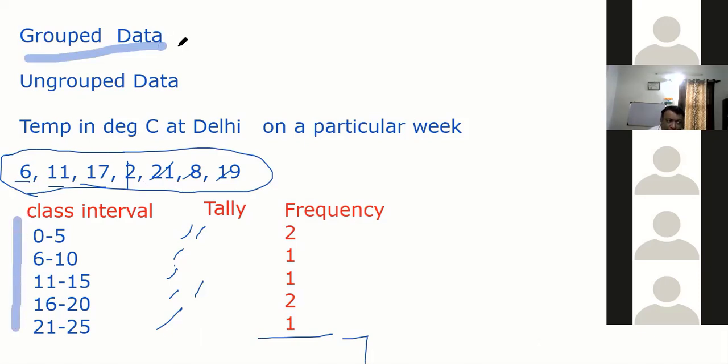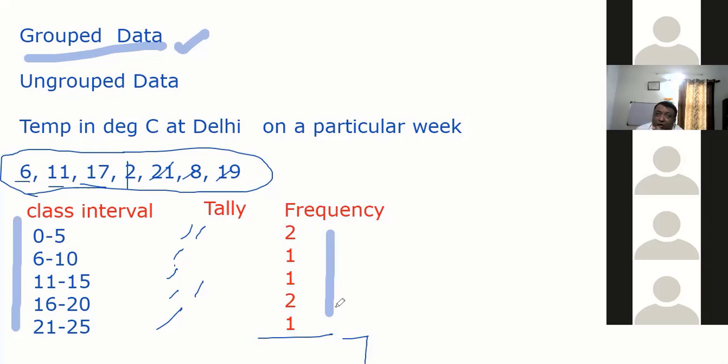That's why it's not called group data yet. This is known as tally. Tally means you are just putting, you are telling, oh, 6 is there, 11 is there. So you put them into different classes, and then you get the frequency. Frequency means how many times between 0 to 5, how many times 6 to 10. So, this is the actual number. This is known as group data.